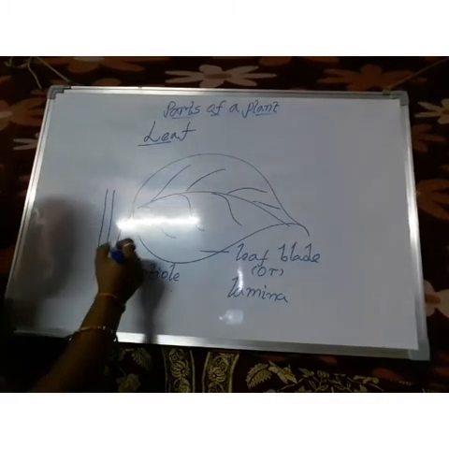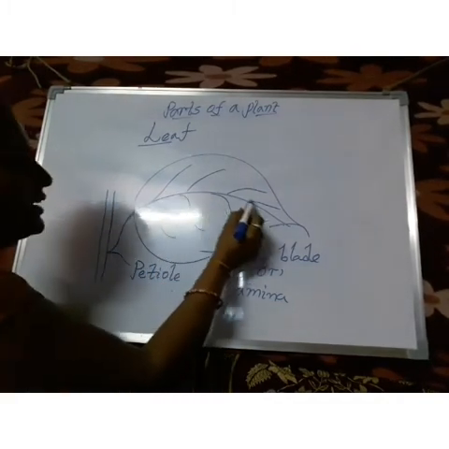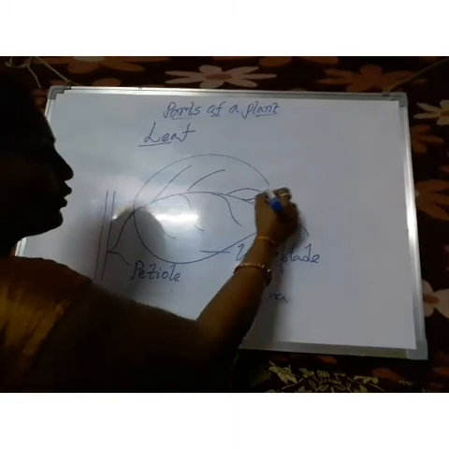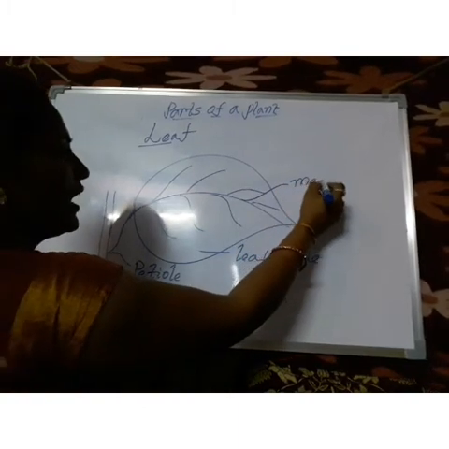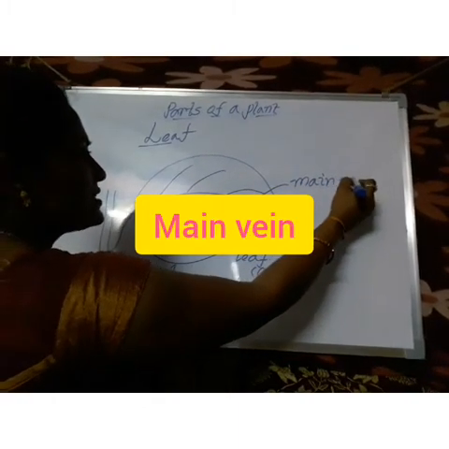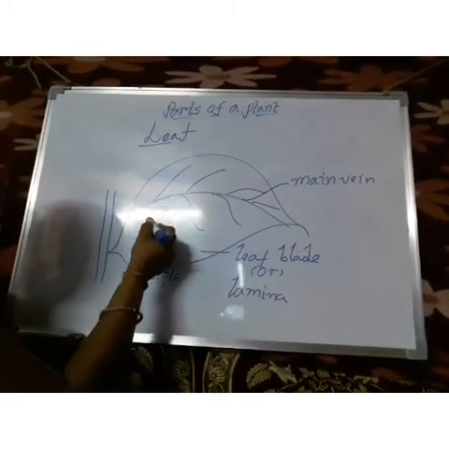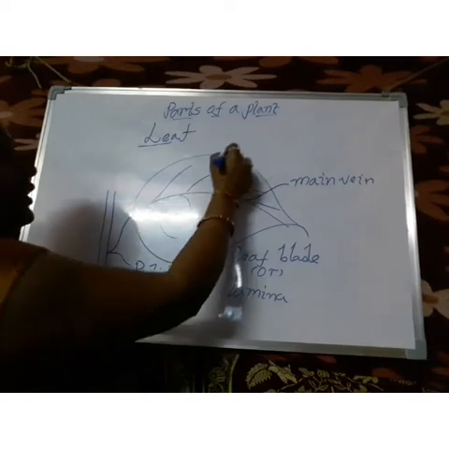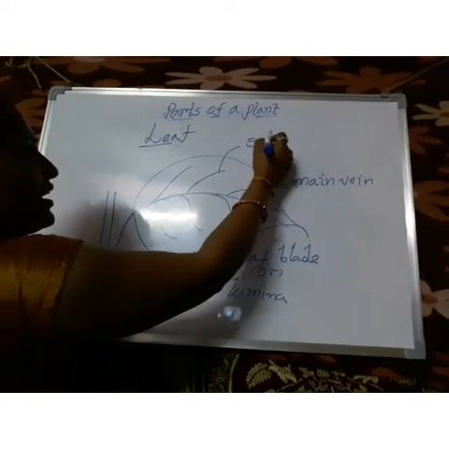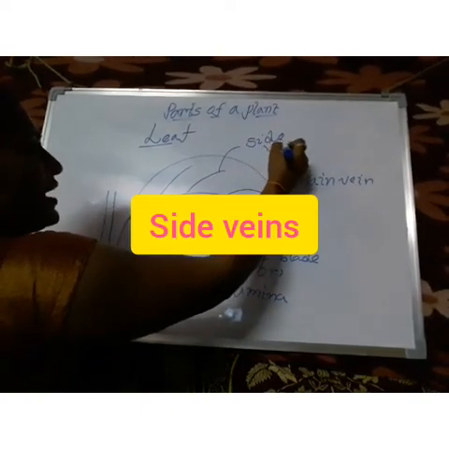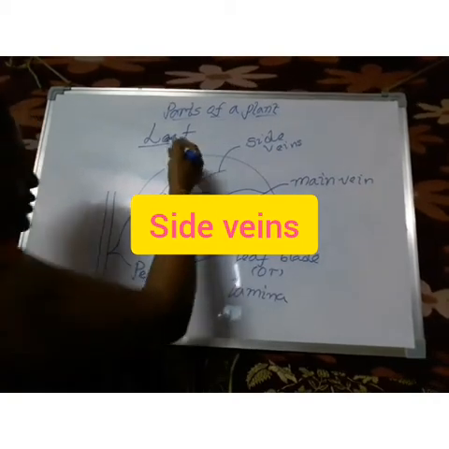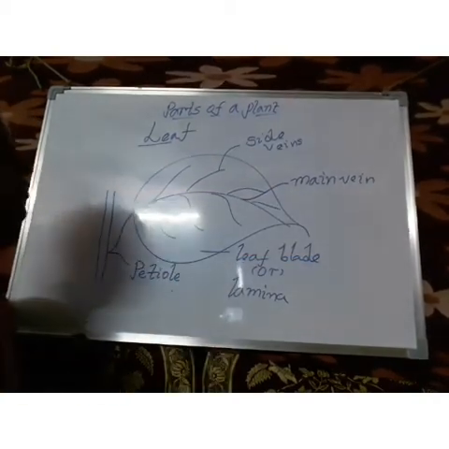From here onwards, one line is there. This one we call the main vein. And these lines attached to the main vein we call side veins. So these are the parts of a leaf.